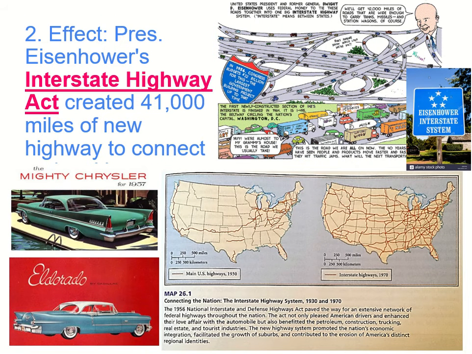All right, we also need a way to get to those city jobs, all right, but still live in the suburbs. So we're going to create the Interstate Highway Act. This is with President Eisenhower, right? And we're going to be creating these highways all across the country. So this highway system is actually going to be called the Interstate Highway System, or Eisenhower Interstate Highway System, right? And so that would be places like 75 and 85. Those are these blue highways and part of the interstate highway system, right? So interstate means between states.